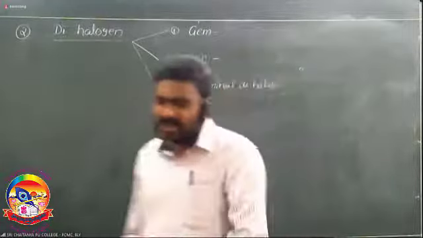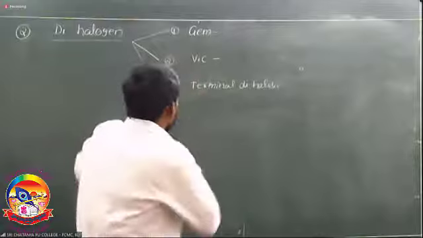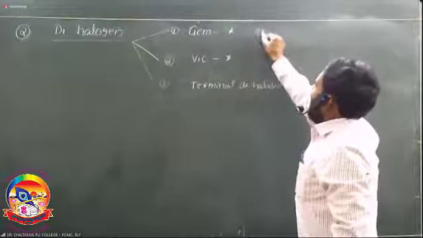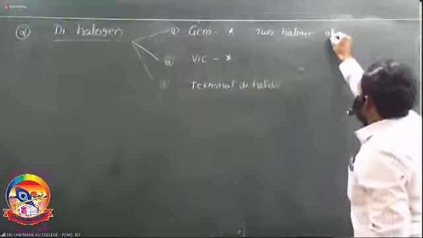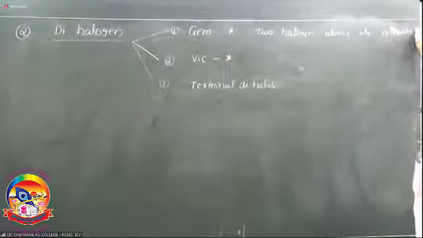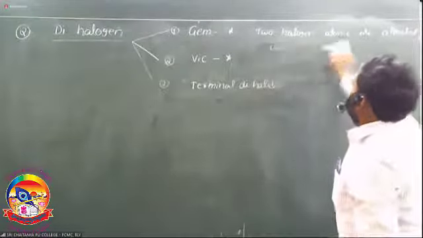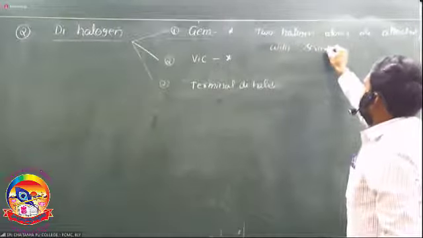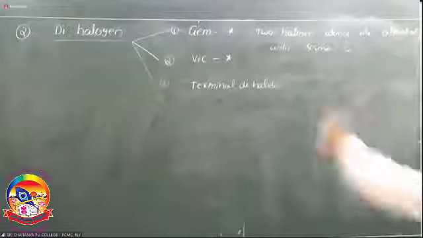So, dihalogen derivatives are classified into how many types? 3 types: gem, vicinal, and terminal. Gem and vicinal are very important. Gem means 2 halogen atoms are attached with the same carbon. Halides with both halogens present on the same carbon are called gem halides.